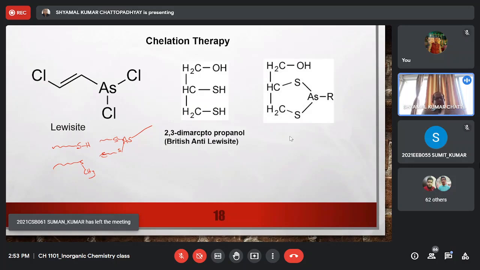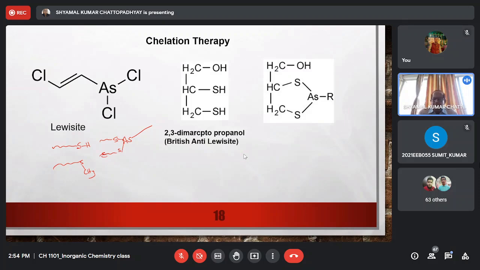Now, this British anti-Lewisite, or 2,3-dimercaptopropanol, has many disadvantages. First of all, it is not water soluble, so it has to be suspended in vegetable oil and then applied intramuscularly. It has a very bad smell, and obviously its administration was very difficult, because it has to be suspended in vegetable oil and then given through injection. And it has many side effects, particularly very severe allergic reactions and other kinds of side effects.